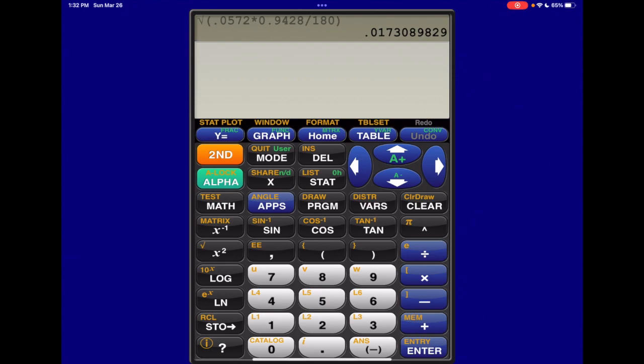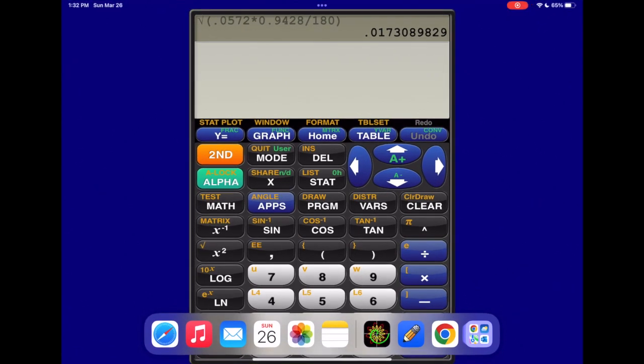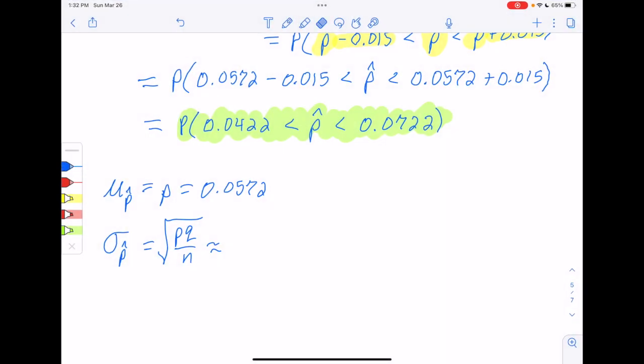So we're going to put 0.017309. So sigma of p-hat is 0.017309.